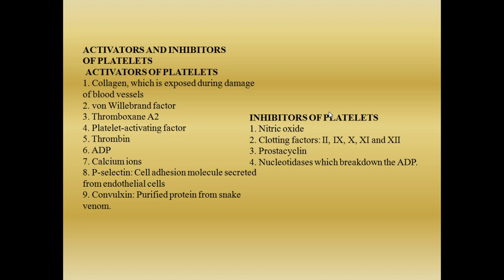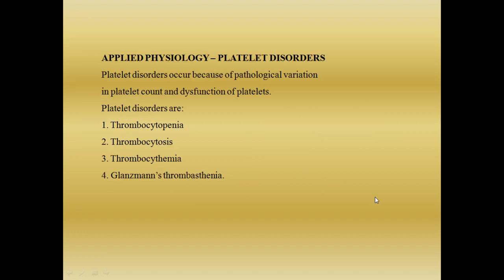So those factors which are inhibiting the platelets are nitric oxide. Nitric oxide inhibits the platelet. Clotting factors 2, 9, 10, 11, and 12 also will inhibit the platelets. Prostacyclin and nucleotidase, which break down the ADP. So these are the inhibiting factors for platelets. Both will be active. Once the platelet function is over, it has to be converted back to the inactive form. For that, these factors will play a very important role.